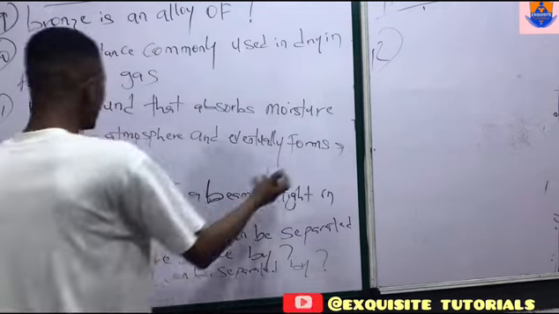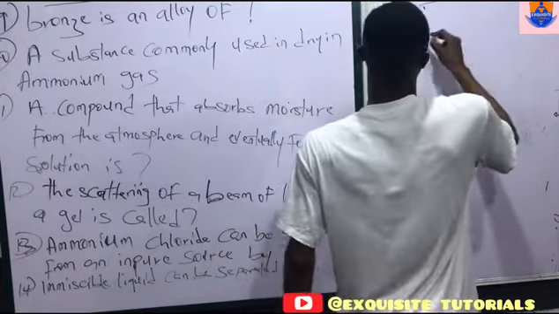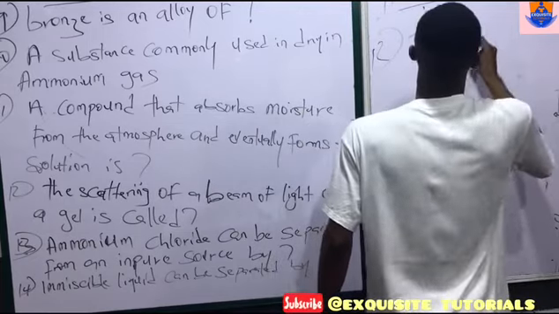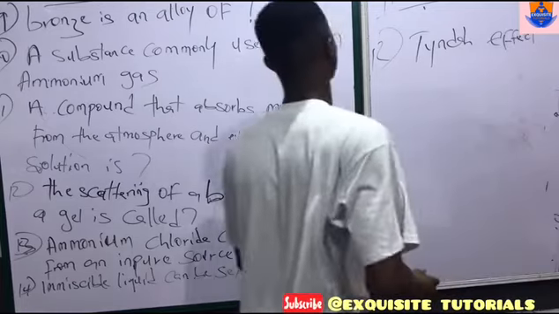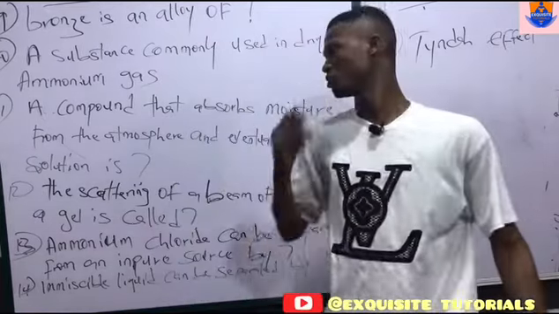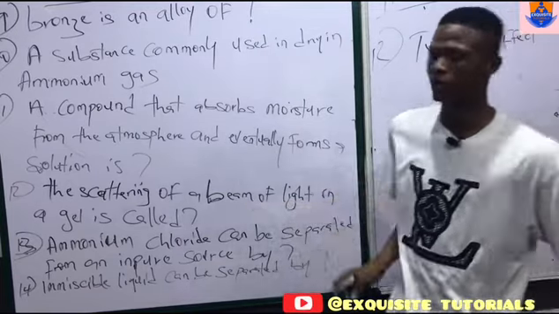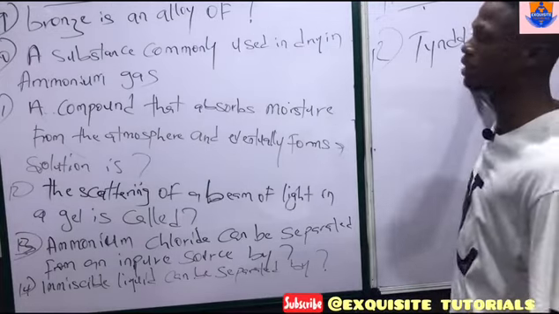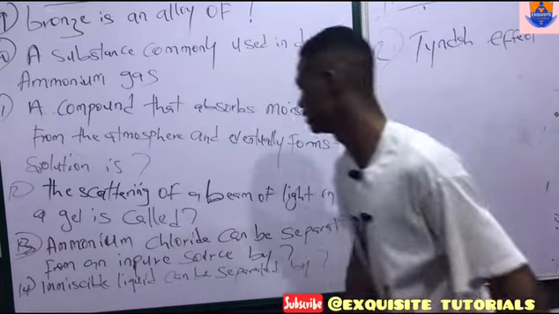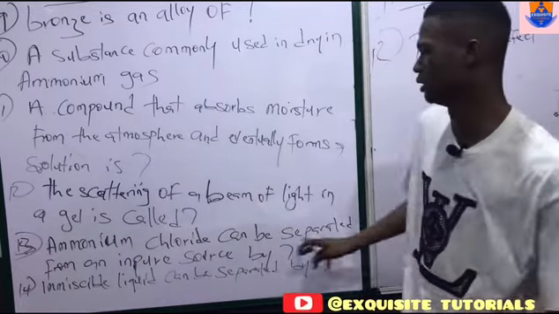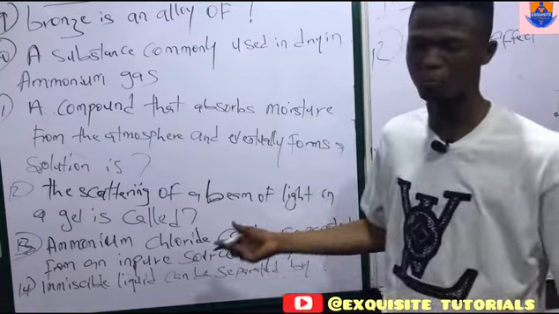So the scattering of a beam of light in a gel or a colloid is what we know as the Tyndall effect. Whenever you see scattering of light rays, or scattering of a beam of light in a colloid, just know that they are talking about the Tyndall effect. Click it, move to the next option. Number 13. Ammonium chloride can be separated from an impure source by. Now this one is talking about separation techniques.